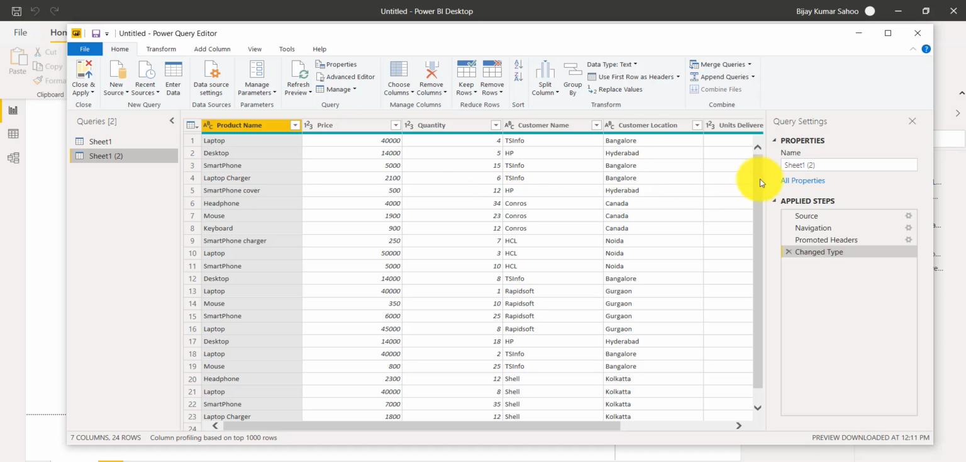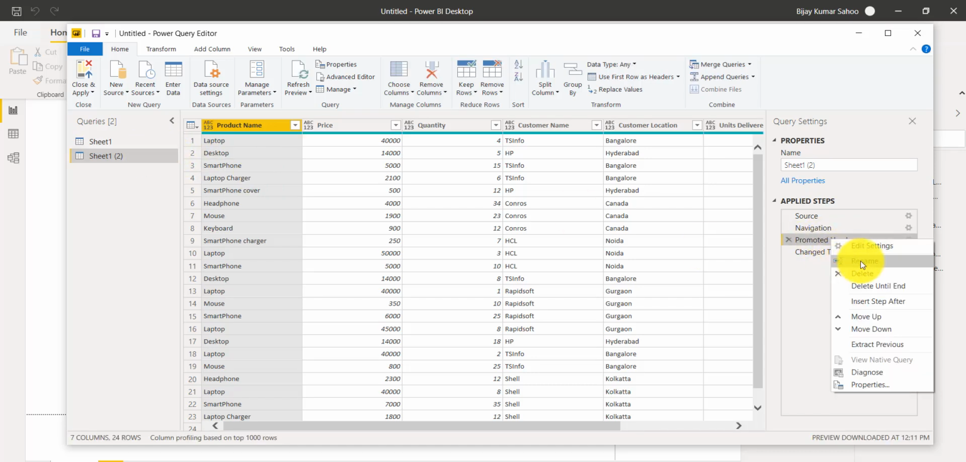Similarly, the right side one is the query settings tab. So here you will be able to see a couple of things. One thing is the name. You can see all the properties. The second one is the modifications that you are doing or will do here. That thing you can check here. And for example, you can see here it is saying promoted headers. So you can rename and give a meaningful name over there. Okay, so you will be able to see these things over here.